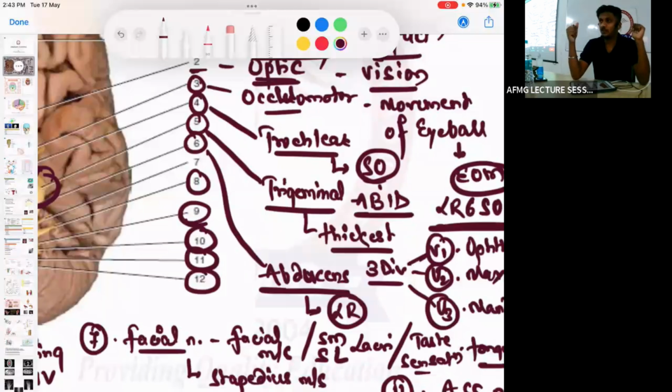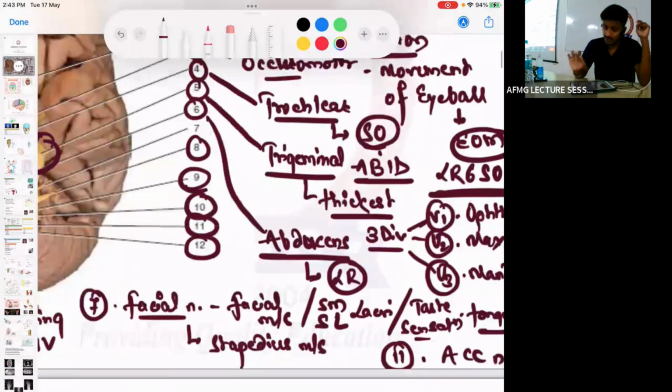If they ask a question like which division of the trigeminal nerve is usually sensory: the ophthalmic division and the maxillary division are sensory divisions. The only mixed division is the mandibular division. No issues with this, remember it.